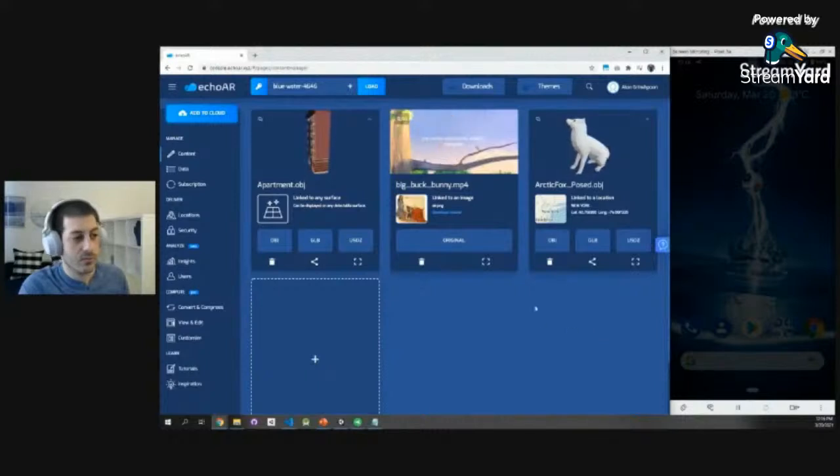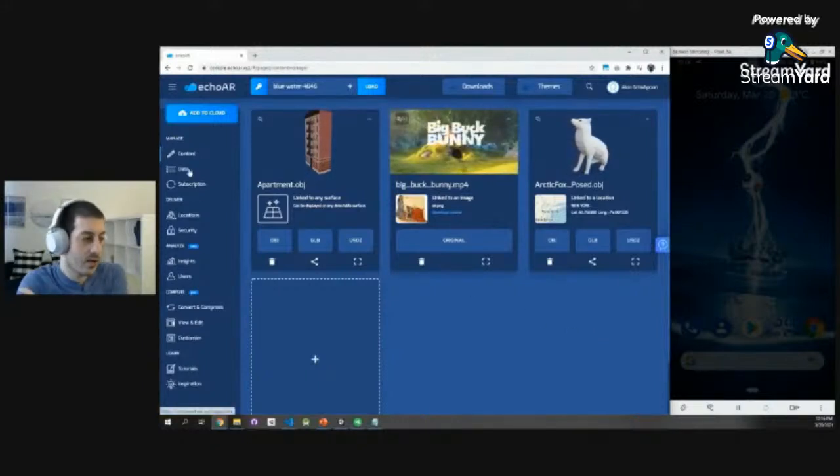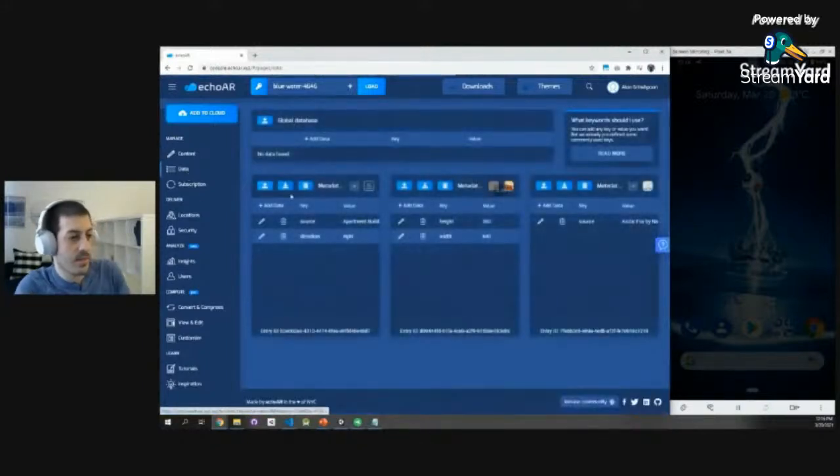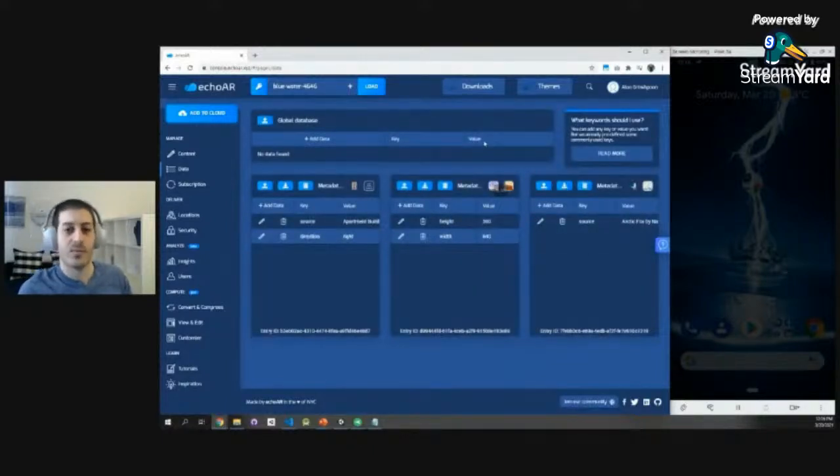Perfect. So let's continue reviewing what you can do in the console. We already saw how you can add content. Let's see how you can manage data. We already saw you can add specific data to 3D models, but you can also add data across your entire application. For example, we work with a company that built a scavenger hunt murder mystery game. They had 3D models associated with different scenes, but they also had data that works across the entire